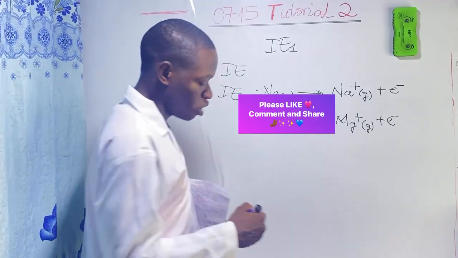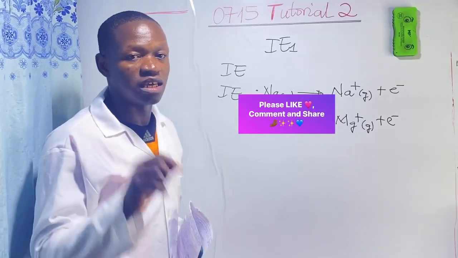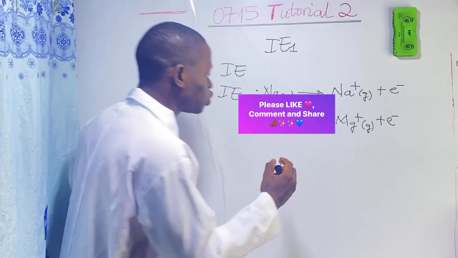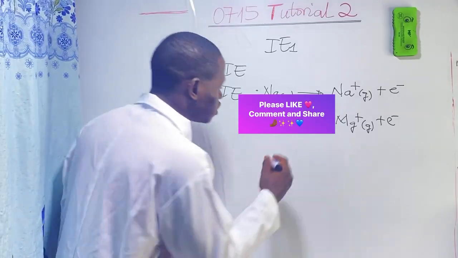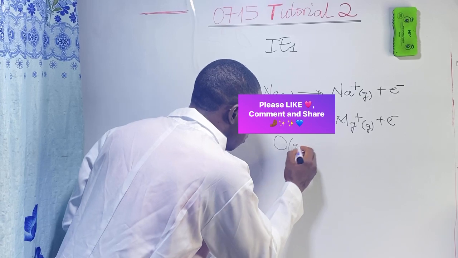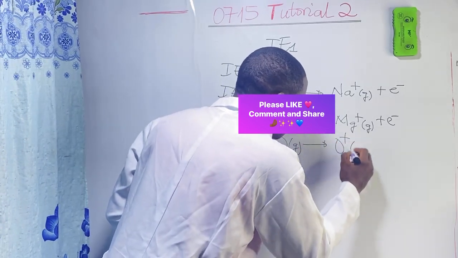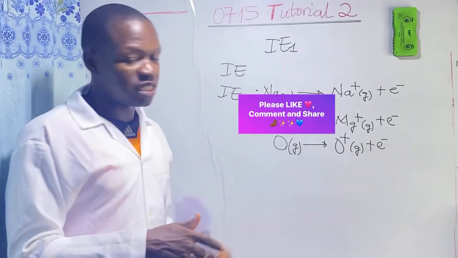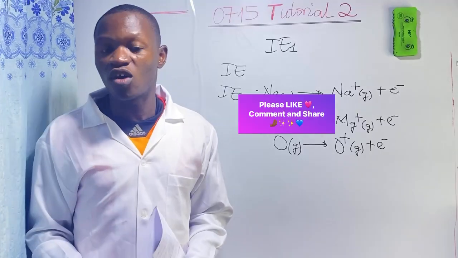What do we go by? We go by definition. First ionization energy is the energy required to remove 1 mole of electrons from 1 mole of gaseous atoms of oxygen, to form 1 mole of gaseous unipositive ions. That is the equation that shows the first ionization energy of oxygen.